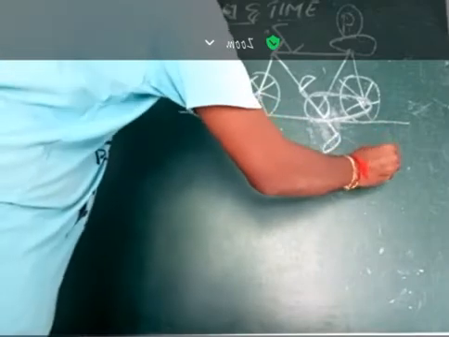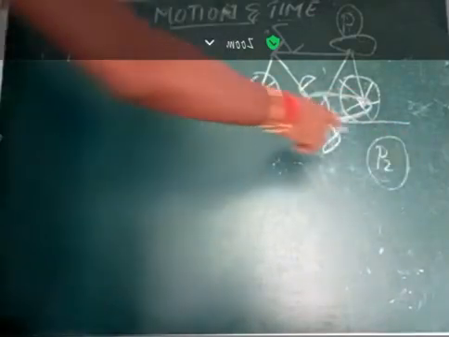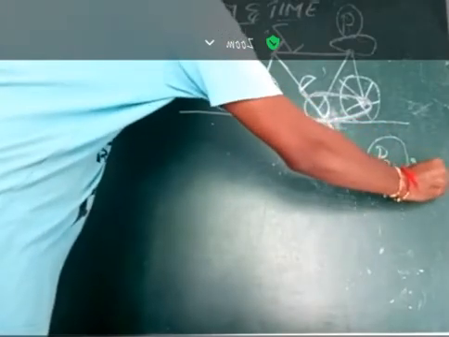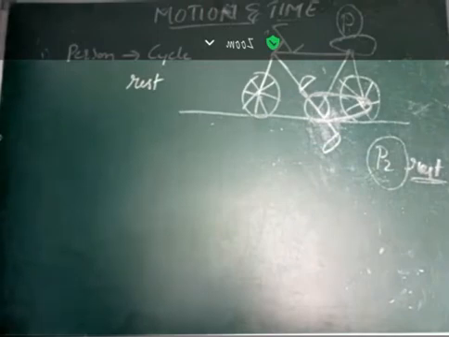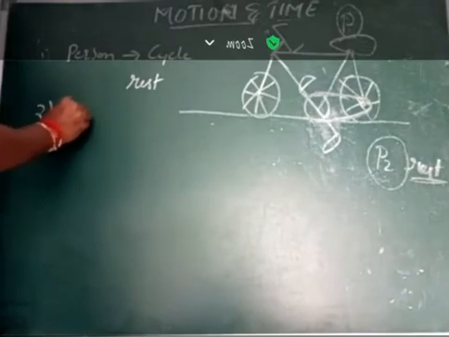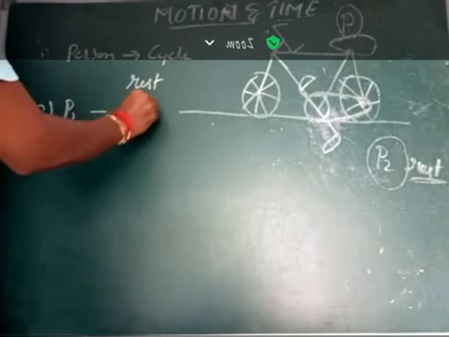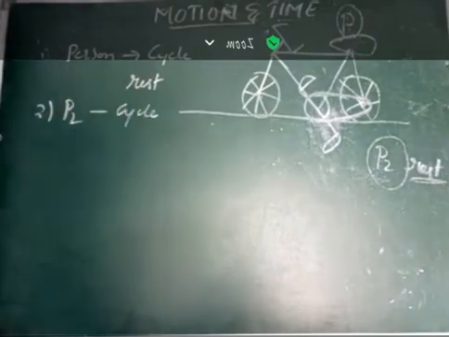Okay, and here there is a person too. He is the observer and he is in a rest position. Now answer my question: what is the position of the person two with respect to the bicycle?